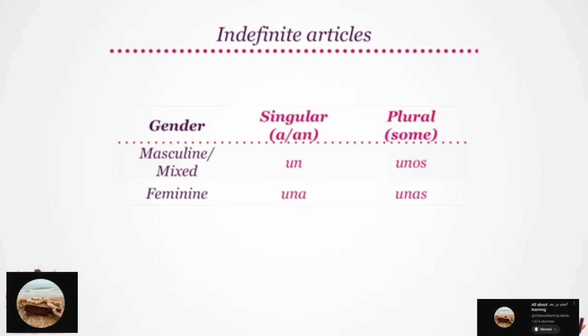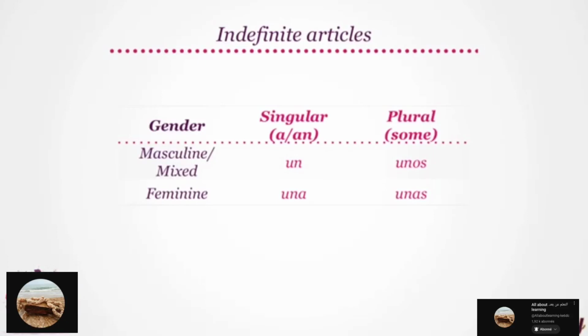Looking at the feminine forms, with feminine nouns in singular form, a or an translate to una. Try saying that, please. Una. While with feminine nouns in plural form, we use unas. Again, with plural forms, we use some in English, which translates to unas for feminine forms in Spanish. So un and una for singular forms, and unos and unas for plural forms.